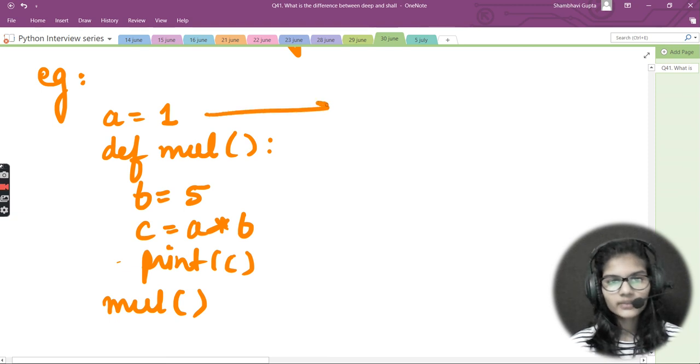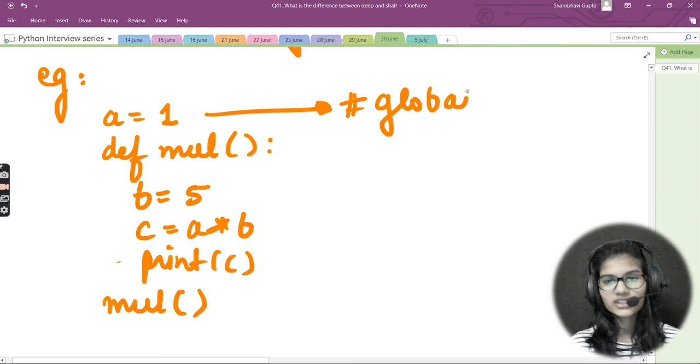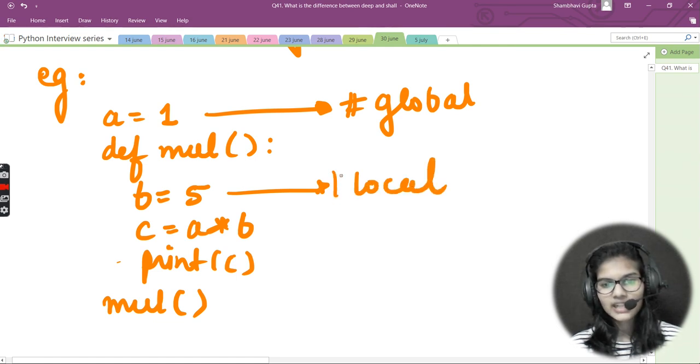So now this one which I have made here, a, is actually my global variable because I have declared it outside my function. And this b that I have made is my local variable because I have declared it inside the function. So I hope you have got a clear and fair idea regarding the global and local variables.